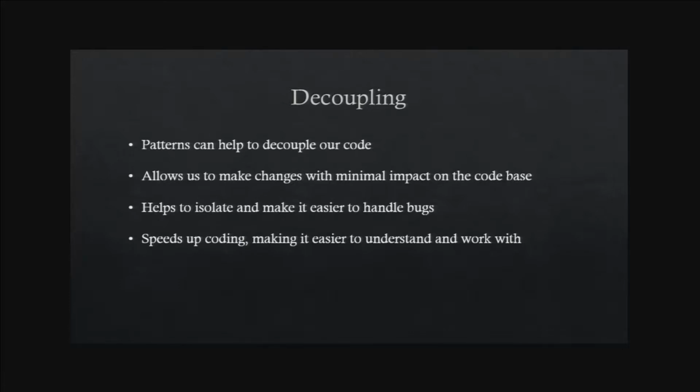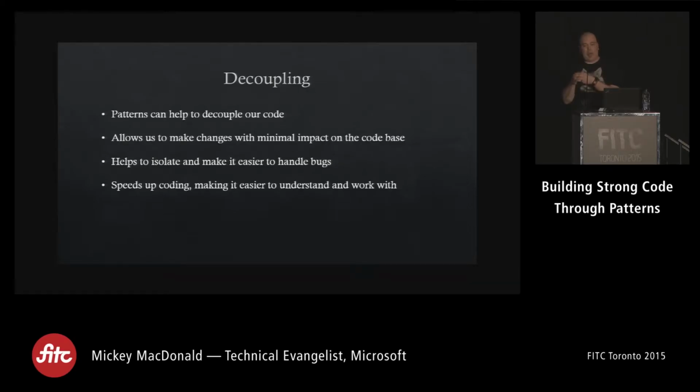So this allows us to make changes to the overall code base while making a small impact on the entire setup, right? So if I want to change one small thing, I don't end up pulling the card that brings the house down, right? By decoupling it, that allows us to have that. It also helps isolate and make it easier to handle bugs, right? So if your code's decoupled and you have a bug, it's easier to find where that bug is because it's isolated to that one piece, that one chunk of code, right? So you can work on it and not have to worry about what this bug means to the rest of my code, right? It also speeds up coding because obviously it makes it easier to understand.